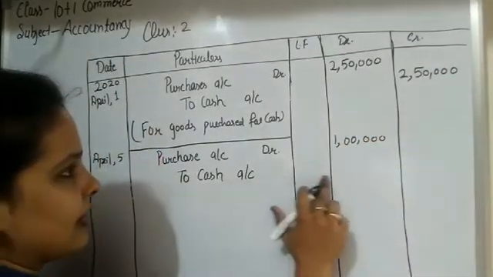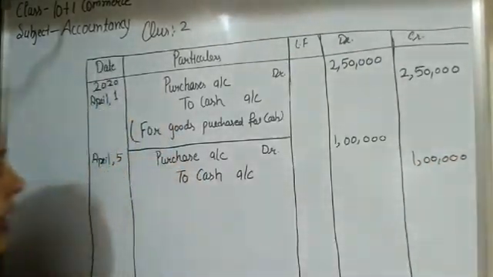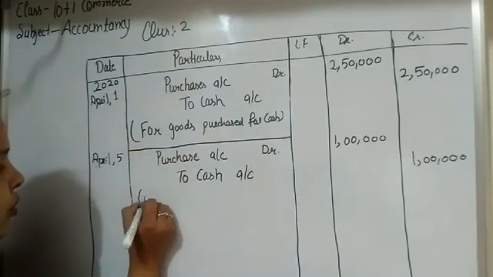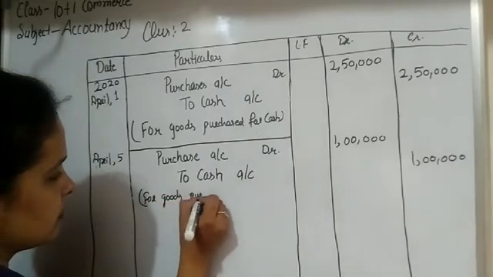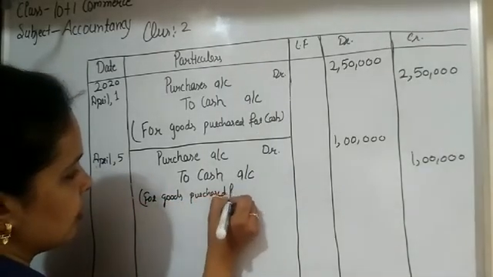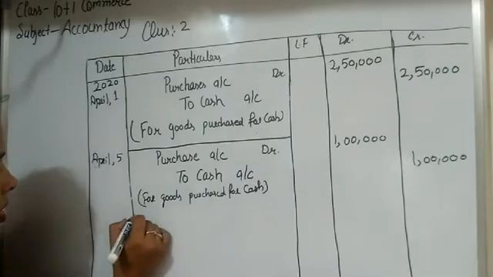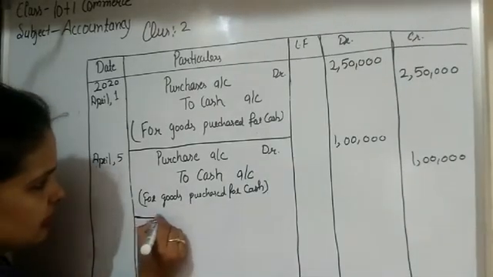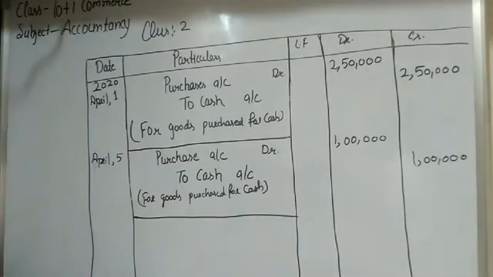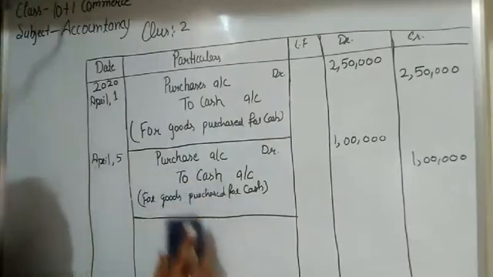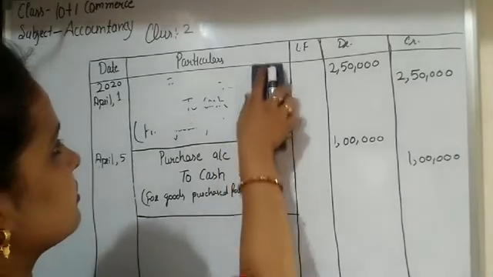And on the credit side we write 1 lakh. Okay. And the narration is for goods purchased for cash. Okay. So after the journal entry is done, we have to draw the thin line after the journal entry. Next transaction. Due to some space issue, I write the next transaction here.